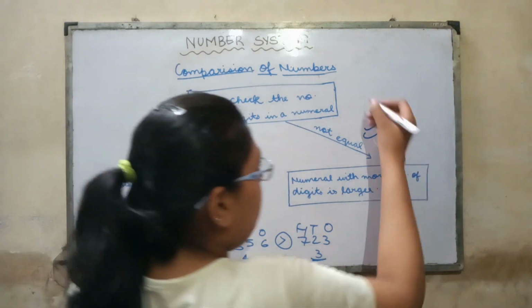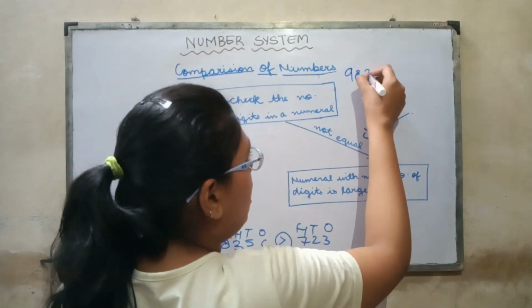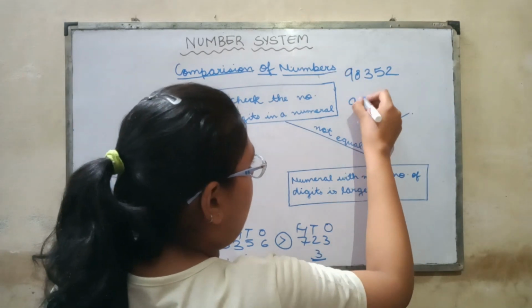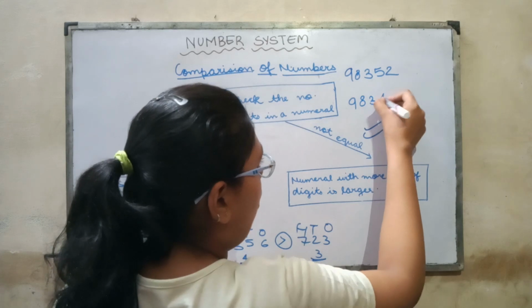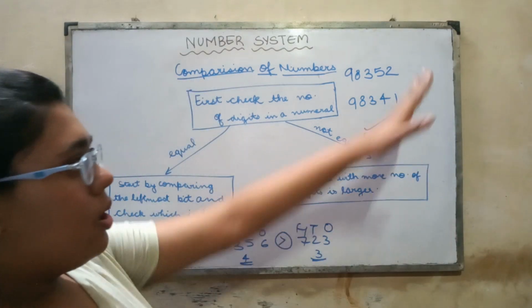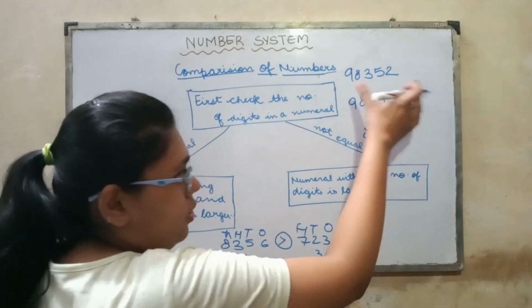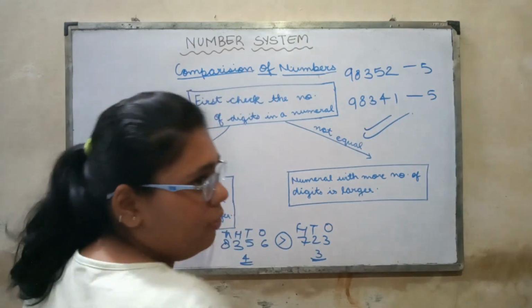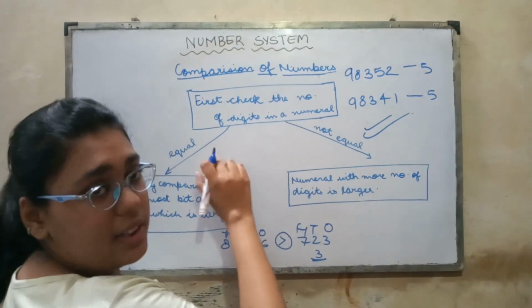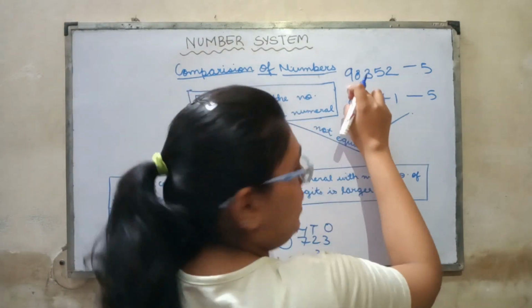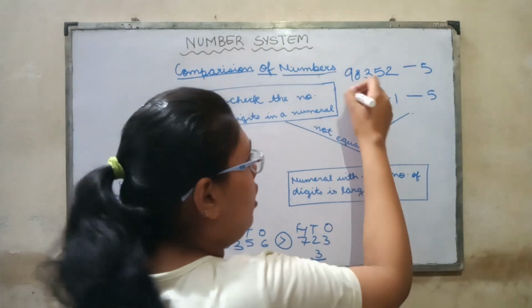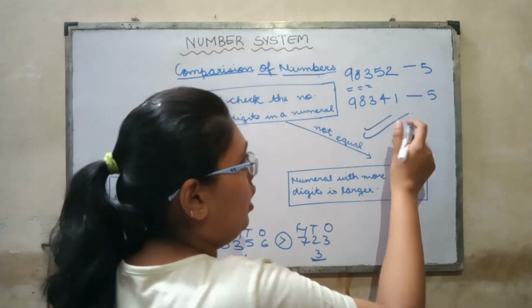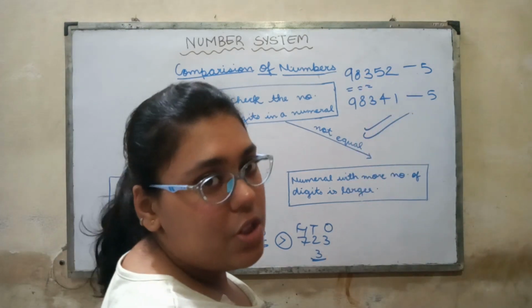So let us take an example. 98352 is the first number, and the second number is 98341. Okay, these are two numbers. So first count the number of digits. 5, here also 5, equal. This case will be executed. So in this case you have 9 and 9, equal. 8 and 8, equal. 3 and 3, equal. Now 5 and 4, which is larger?